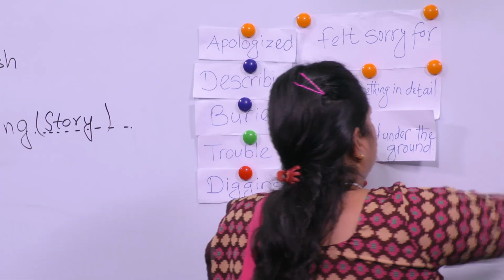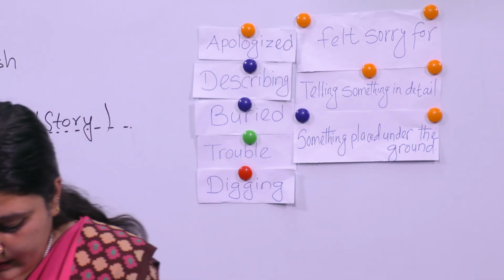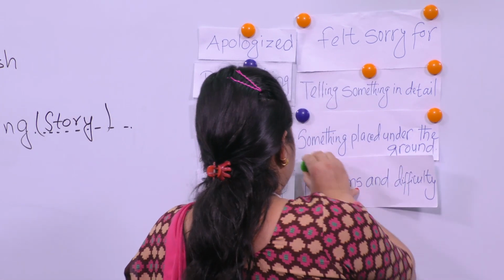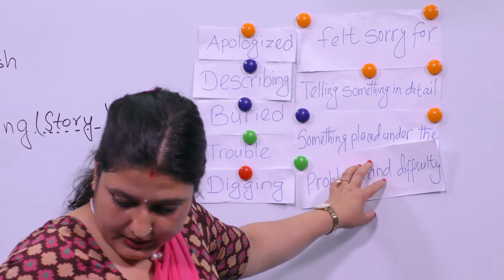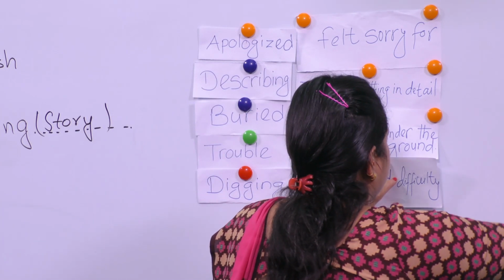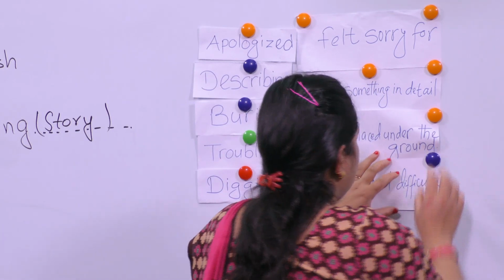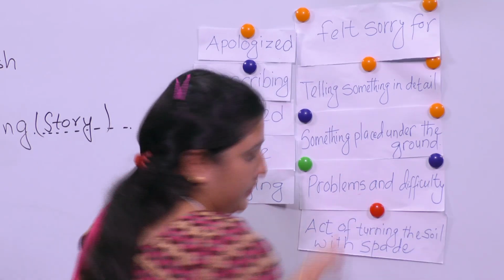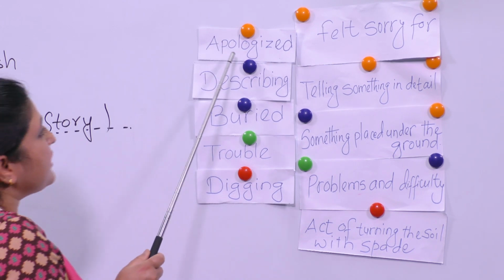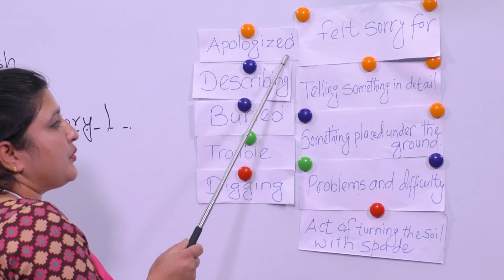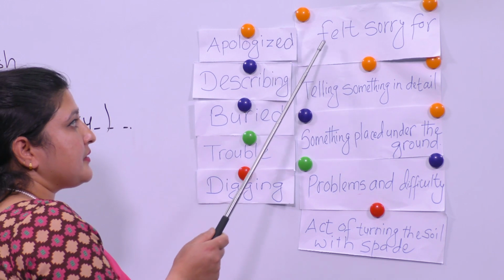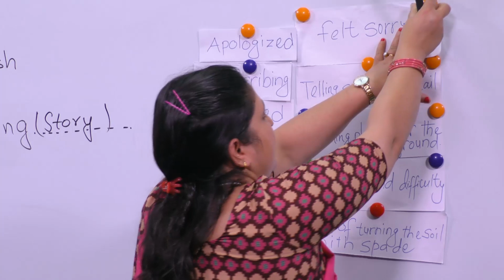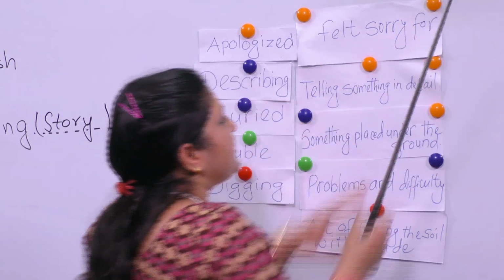Another meaning for you, I'm giving you at last. Now look here, the first word is apologized. What is the meaning of apologized? Apologized means felt sorry for.